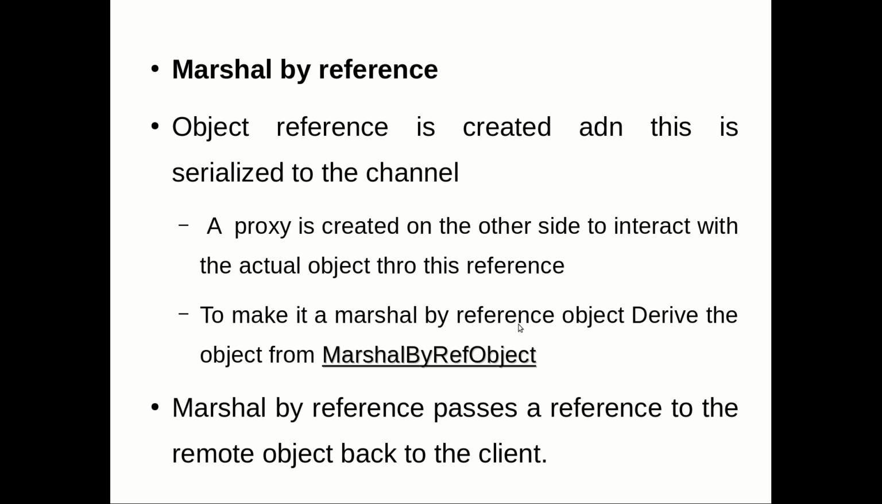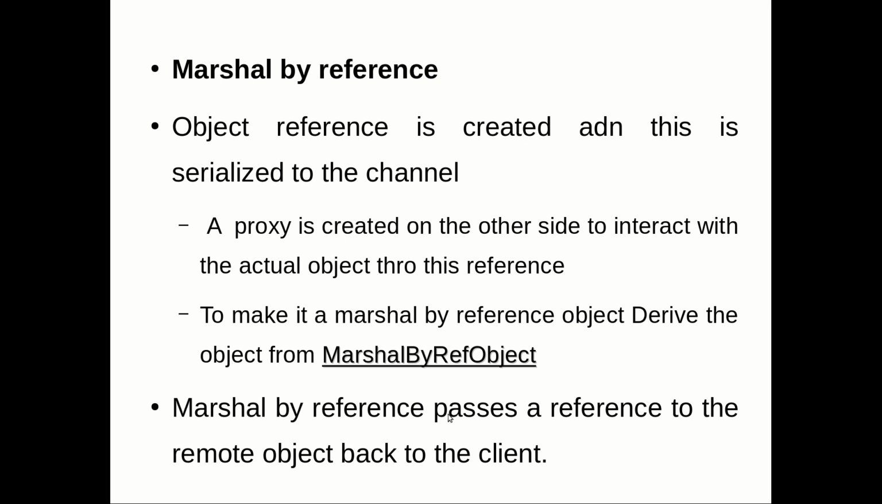To make it a marshal by reference object, derive the object from MarshalByRefObject. For marshal by value, you added the Serializable attribute or implemented ISerializable. Here, for a reference object, you derive from the MarshalByRefObject class, which is used as the base class for creating any object as a marshal by reference object.